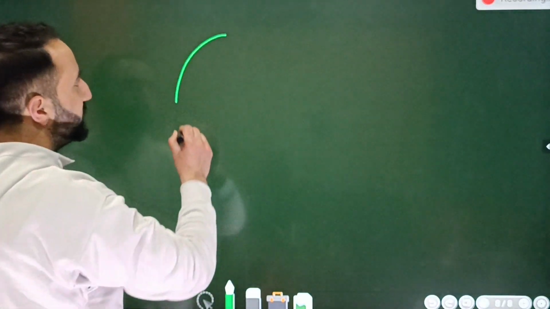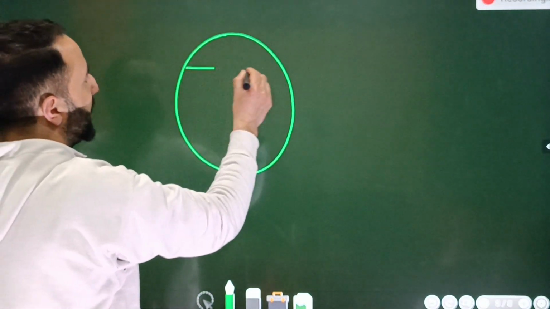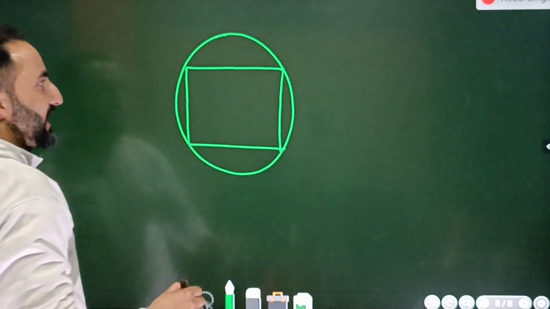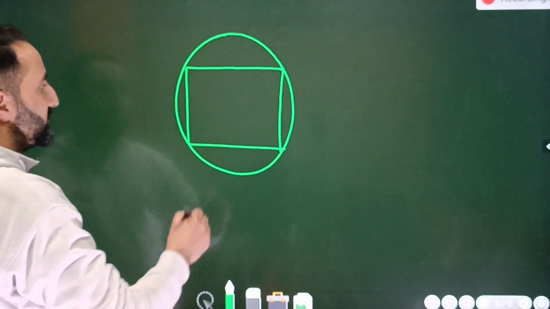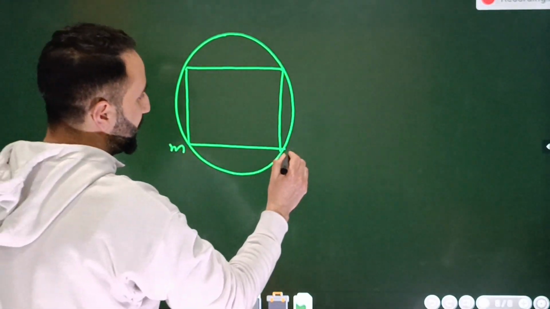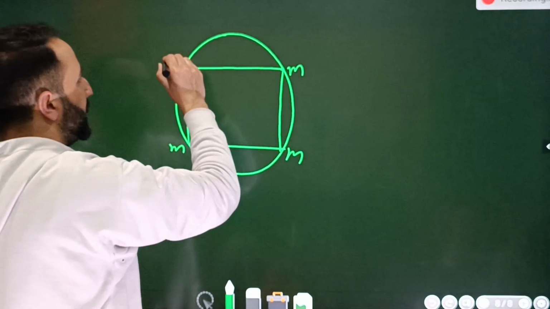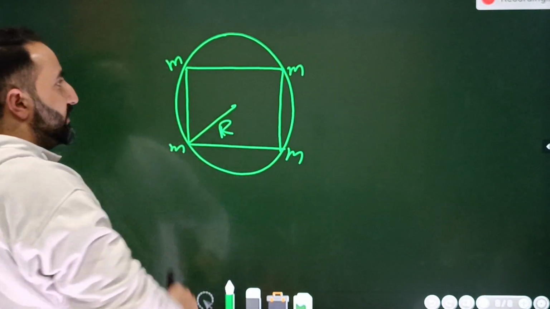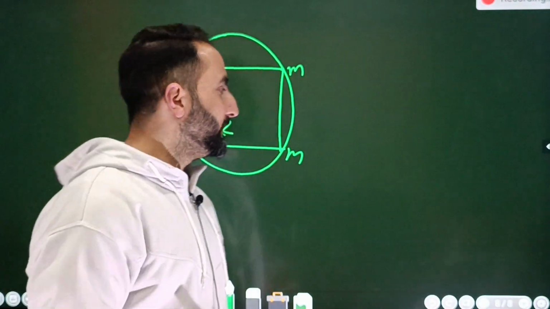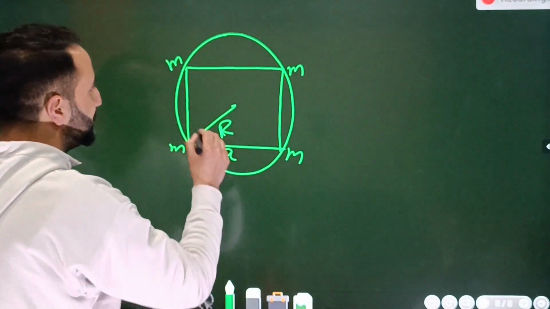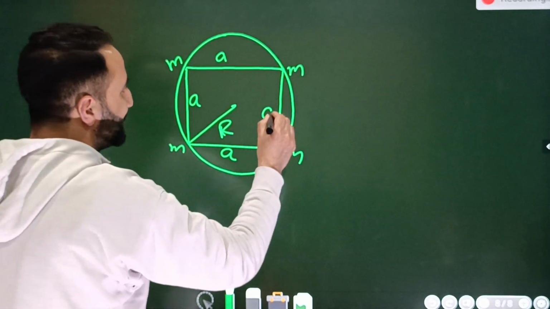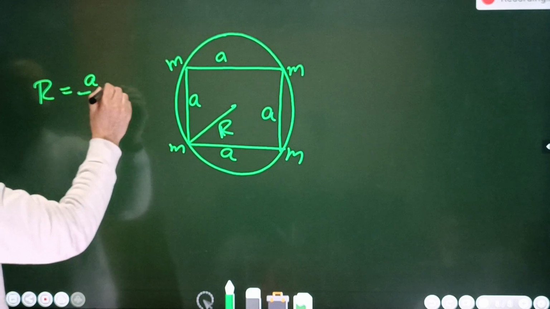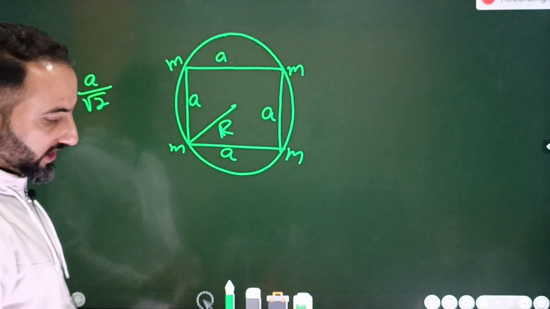So again, what we have is this. This is a circle, and there is a square inscribed inside this circle. How many particles are there? There are 4 particles, each of mass m. And this is the radius of the circle. Now suppose that the side of this square is equal to a. Then there is a relation between r and a, and that relation is r is equal to a by root 2. What you simply need to remember is this.